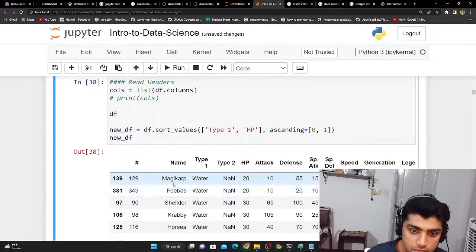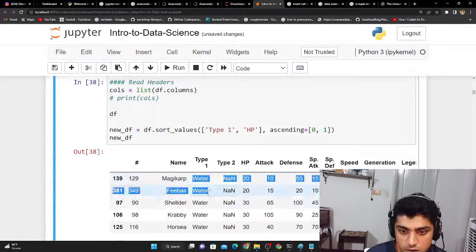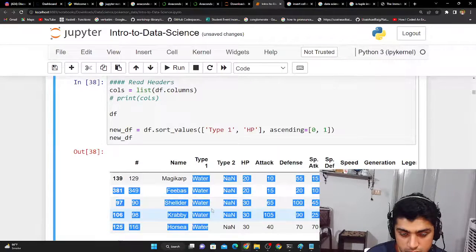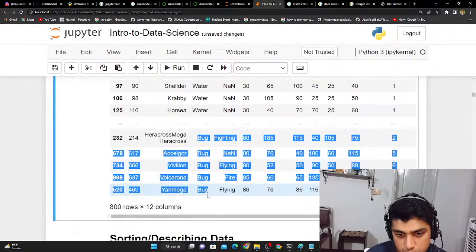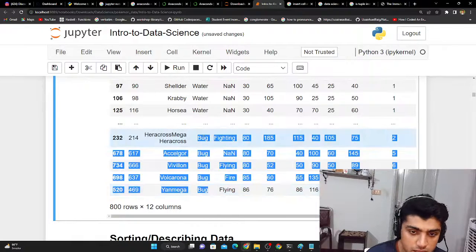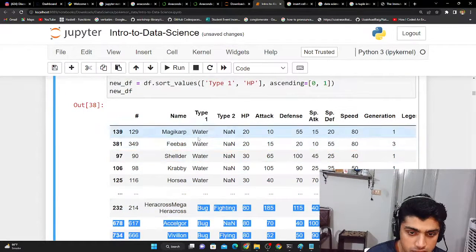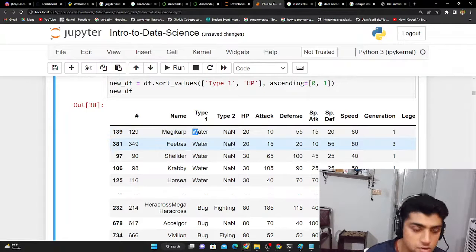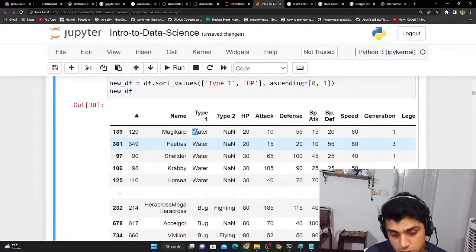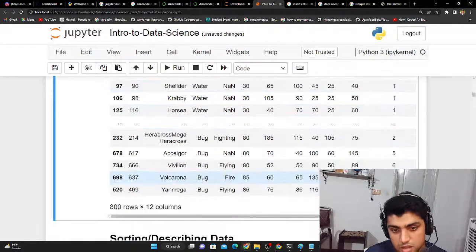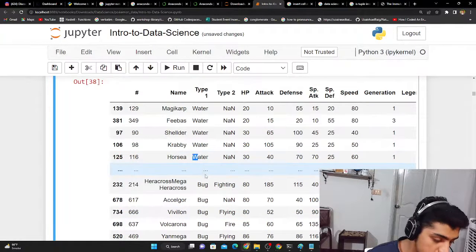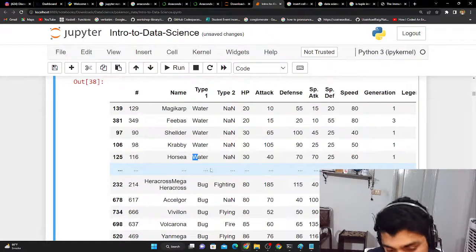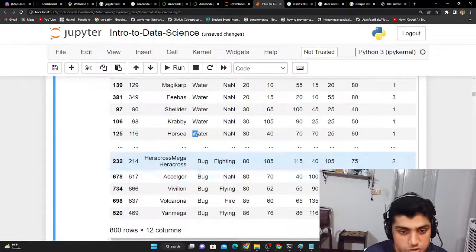So now the type 1 with water, water, water, that's the biggest word. And then after that, the smallest one is bug because the ASCII of capital B is smaller than the ASCII of W. For those of you who don't know ASCII, I would recommend looking at the chart and you would see that this is 66 and W should be something beyond 66. Maybe my guess is 70 plus or something, but you should verify.